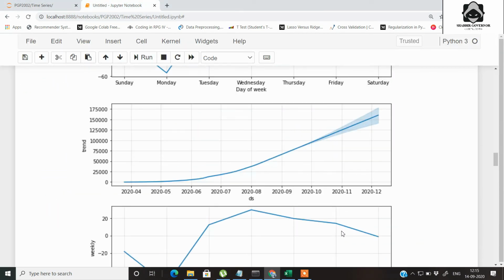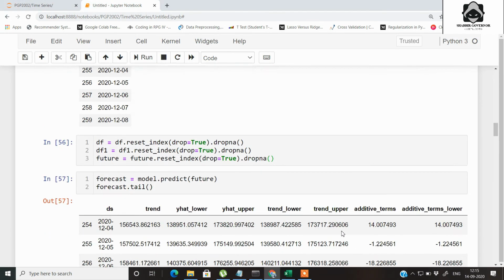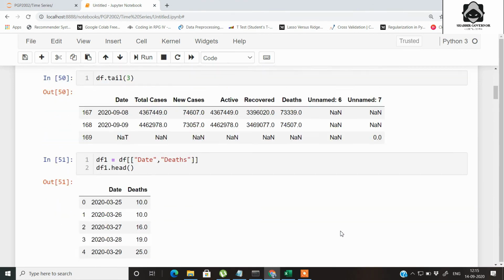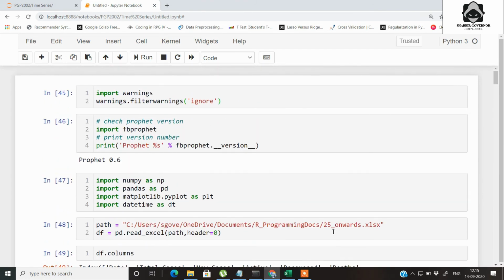I hope that all the things that I have shown you in this video are clear to you. From installing the FB Prophet library, that is Facebook's library that their data science team had made to forecast sales and so on for internal use, but basically it was open sourced for the public. You can go for many kinds of models using FB Prophet, and it is very good. You should also check out the documentation of FB Prophet to learn about more time series models that can be plotted using FB Prophet.